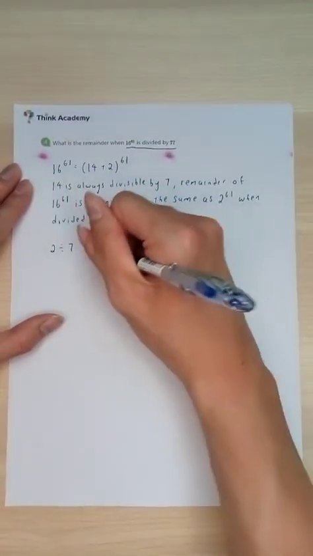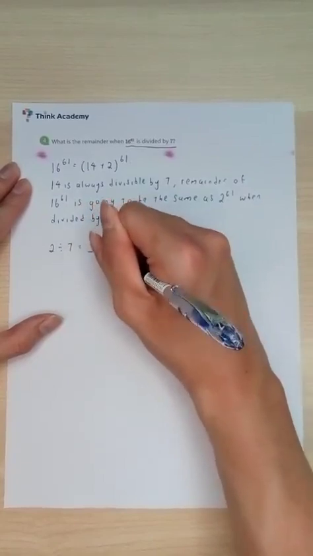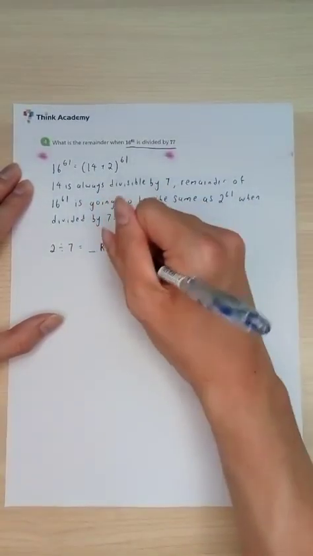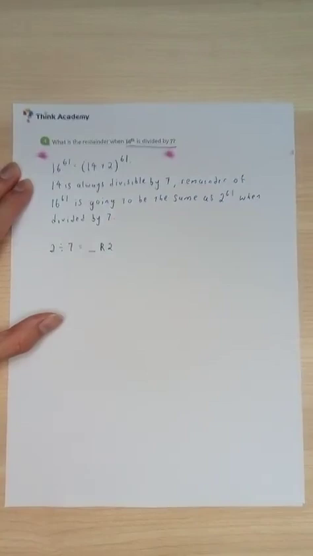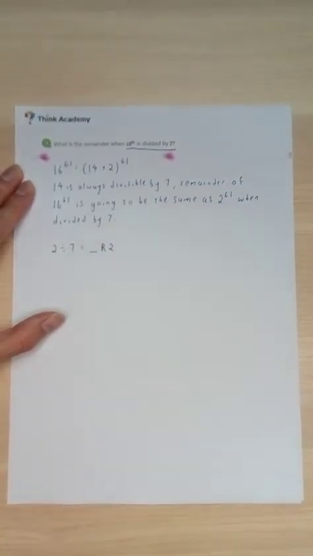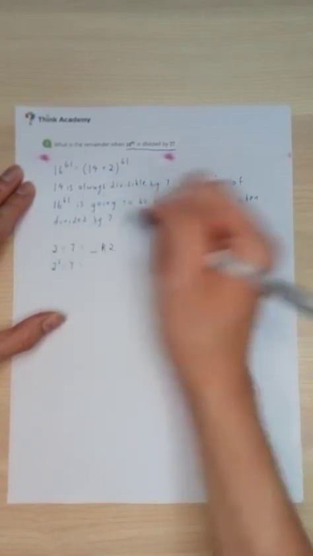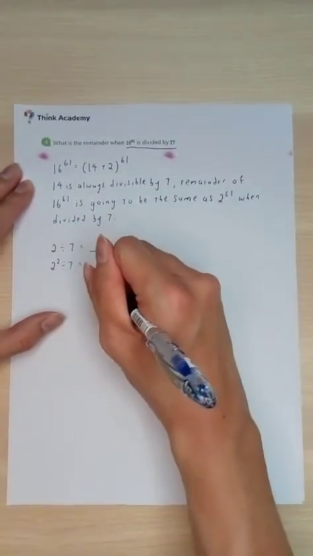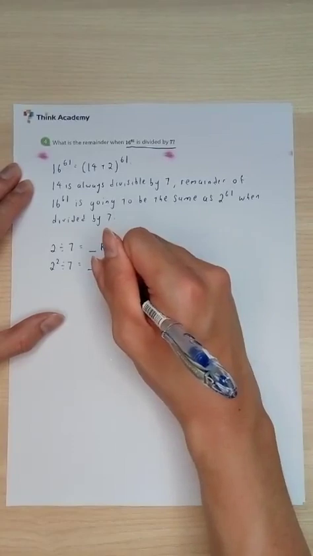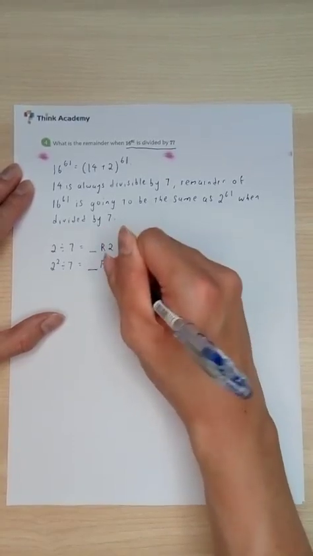Alright, this one is going to give me something. I don't really need to know the something, I just need to know the remainder. 2. Right, that's the idea. And what about 2 to the power 2 divided by 7? Right, it's going to give me something again. Alright, maybe something. Maybe 0. Alright, remainder of 4.